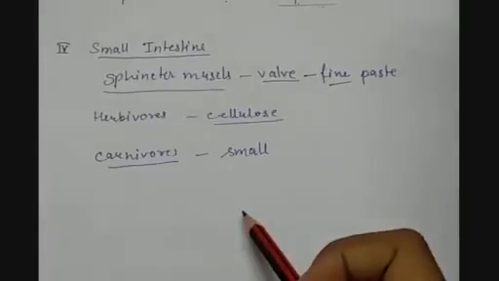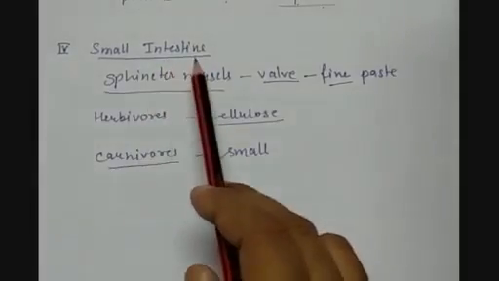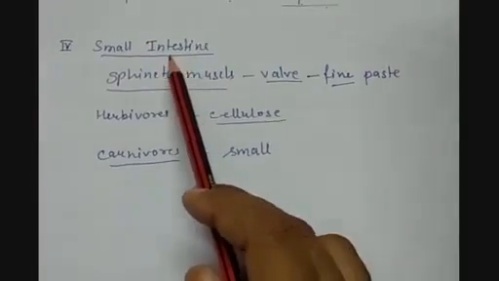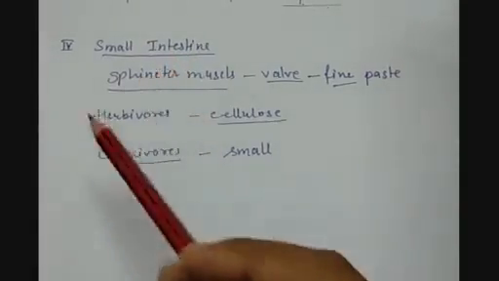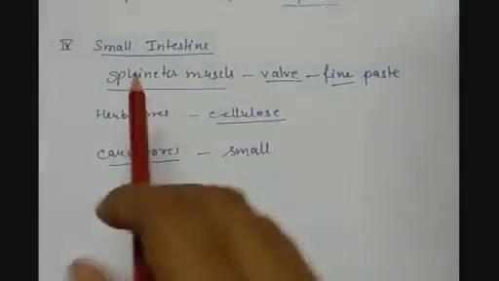Then the next part of the alimentary canal is the small intestine. Small intestine is a tubular structure which is very long, but it is adjusted in a very small space because it has many coils where it is placed.